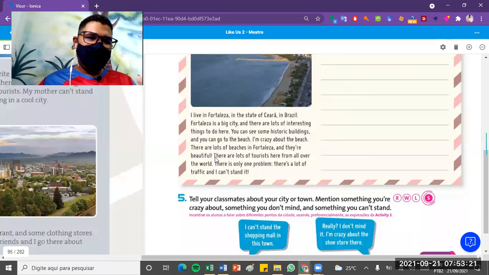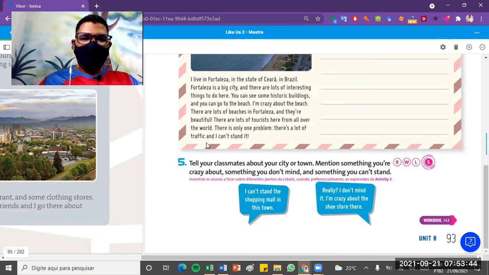For example, about Olinda, about Recife. Take out the information that is not related to your city and add information about Olinda, for example. Então, vocês vão tirar as informações que não são relacionadas à sua cidade, ao local onde você mora, e vocês vão adicionar sobre a sua cidade, ok?